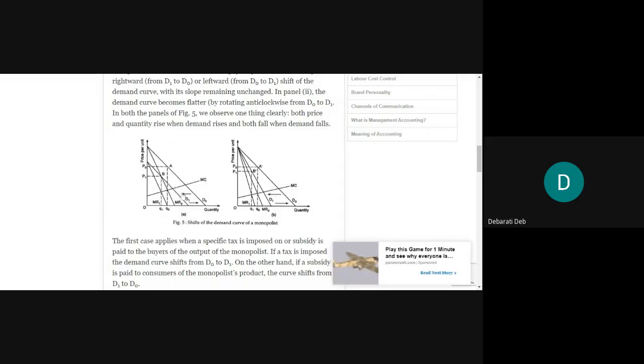Okay, if suppose a specific tax is imposed, then the demand will shift from D0 to D1. It will fall. And if there is a provision of subsidy to the buyer, which is an advantage to the buyer, then the demand will shift from D1 to D0. Okay, the first case is the case of a specific tax or subsidy.